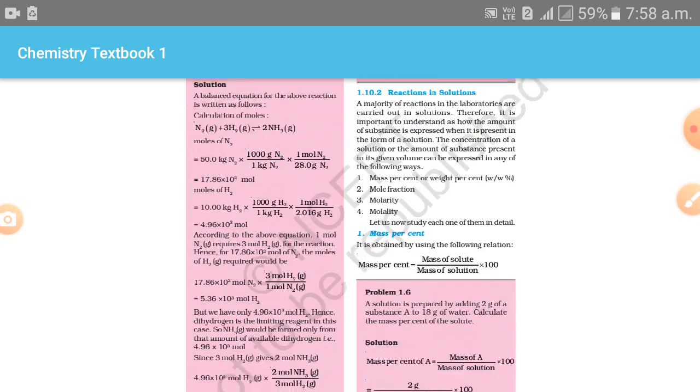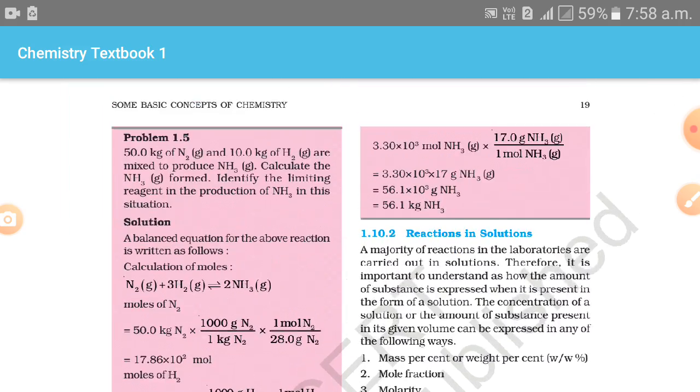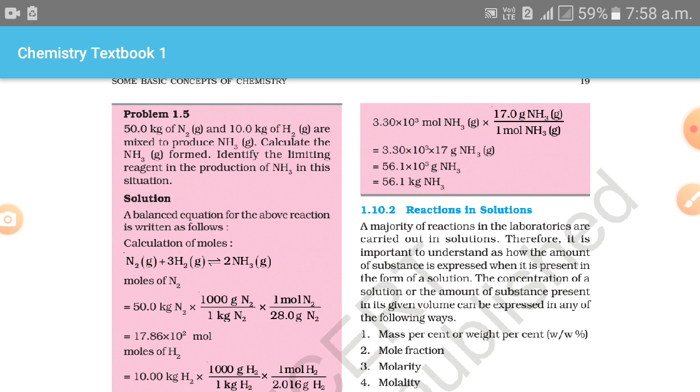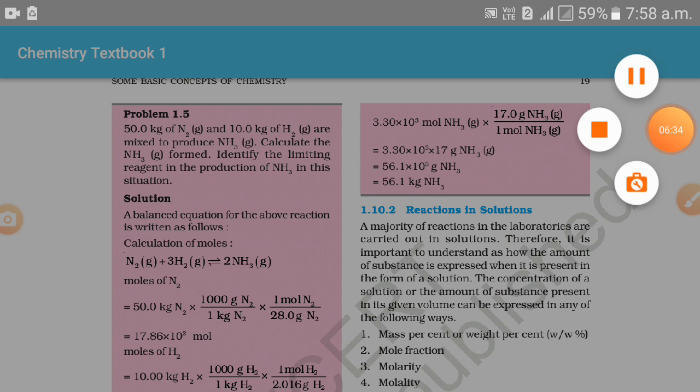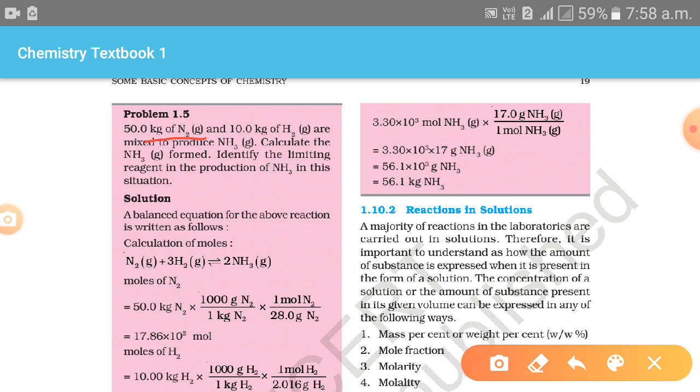Next, let's talk about it. You can see here example 1.5. You can easily solve it with the help of given values. Next, you can see here 50 kilogram of N2 gas and 10.0 kilogram of hydrogen gas are mixed to produce ammonia. We are preparing ammonia. From here calculate the NH3 gas formed. Identify the limiting reagent in the production of ammonia in this situation.